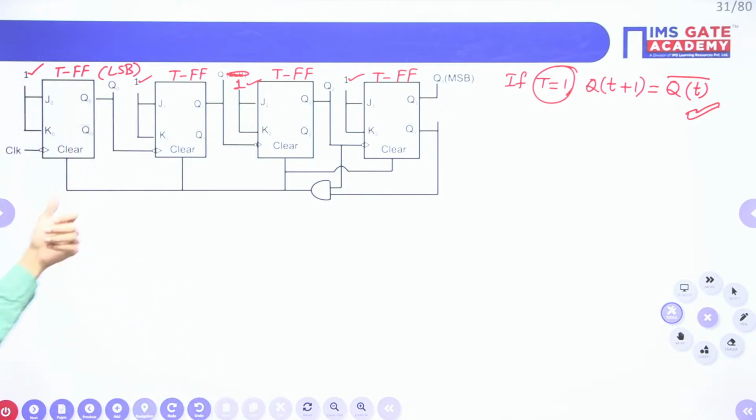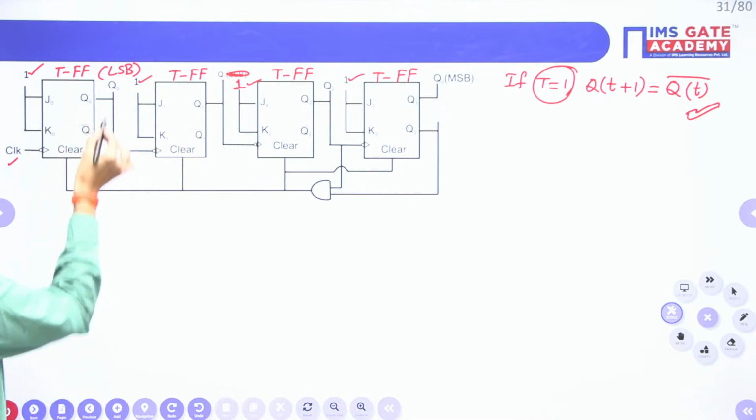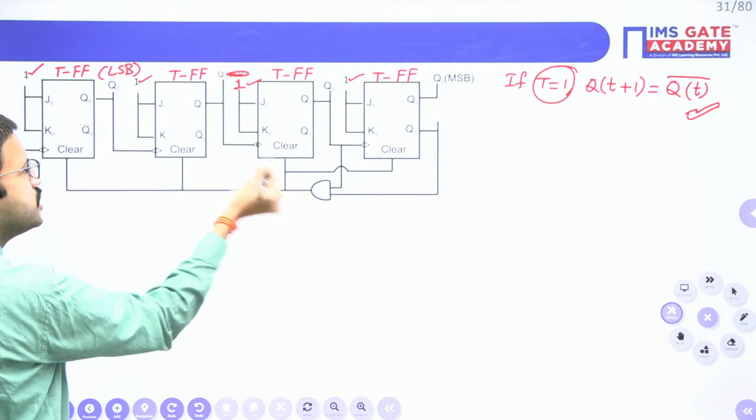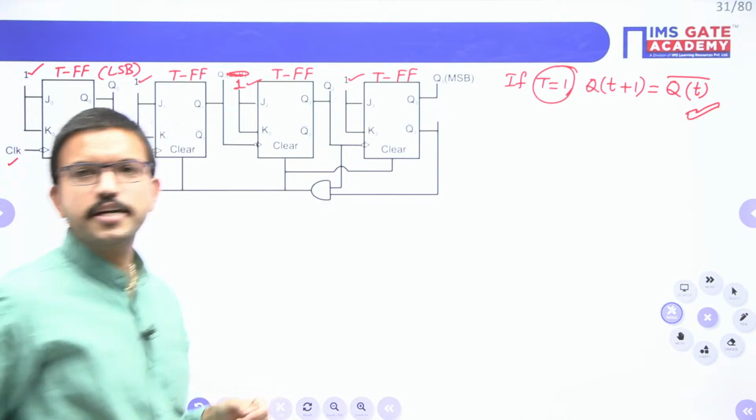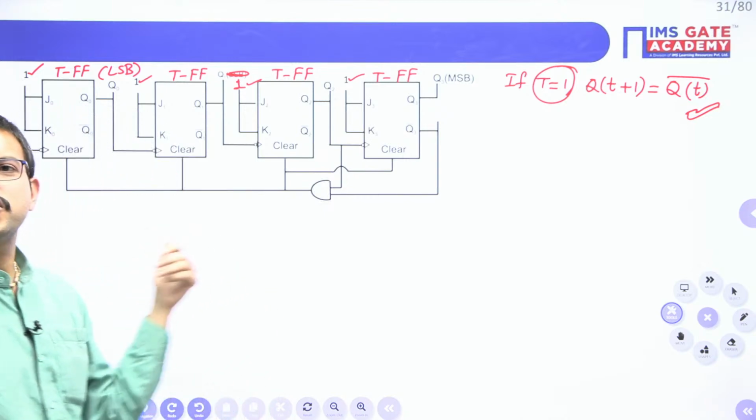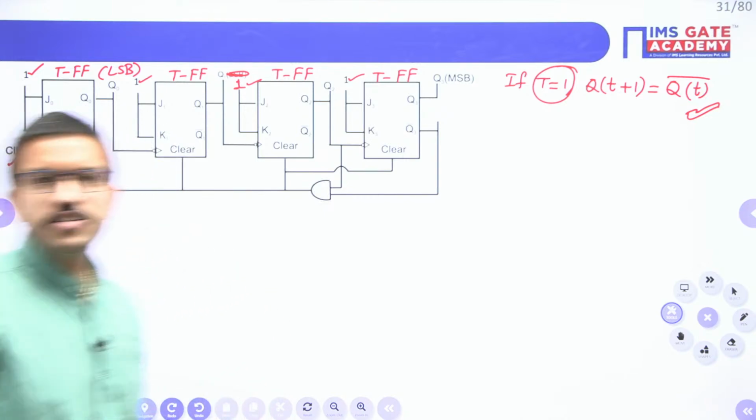Yes, you have different clock signals. Just observe here, for the first flip-flop we are giving the external clock signal, whereas for the second flip-flop, the output of the previous stage we are giving, and for the next flip-flop, the output of this stage we are giving. Yes, very good, Kundan. Yes, very good, Anuradha.